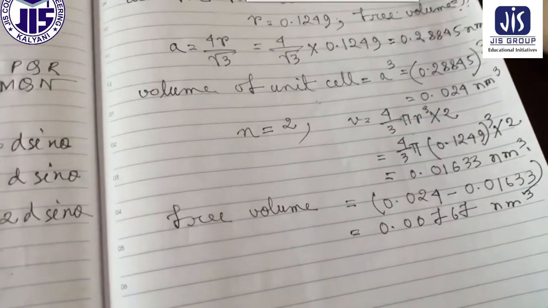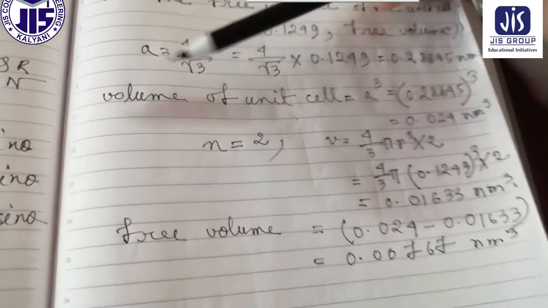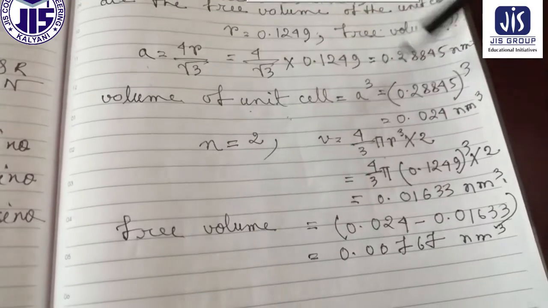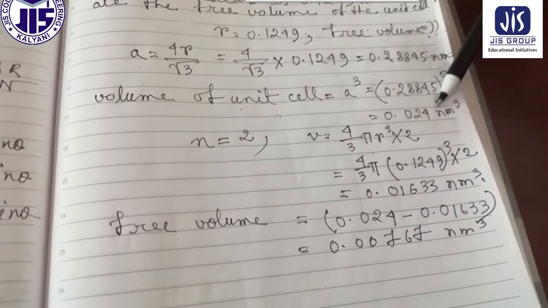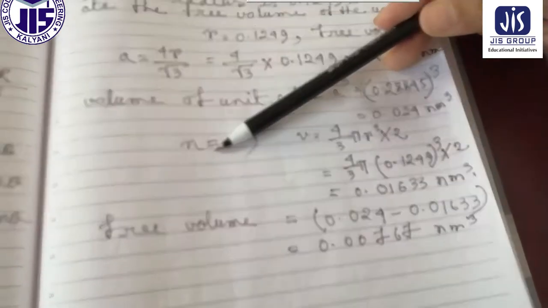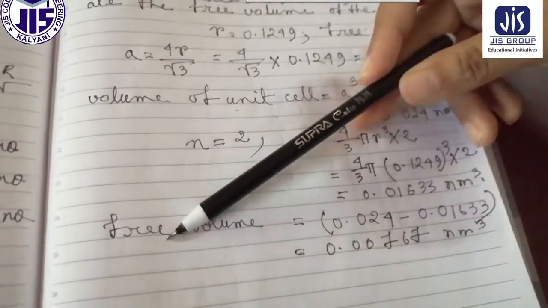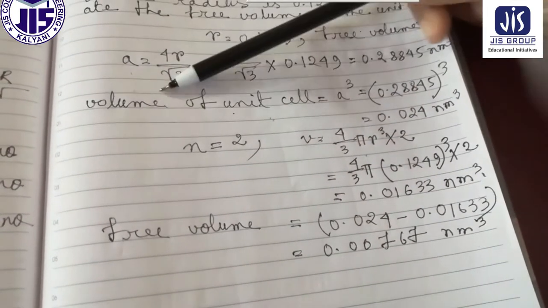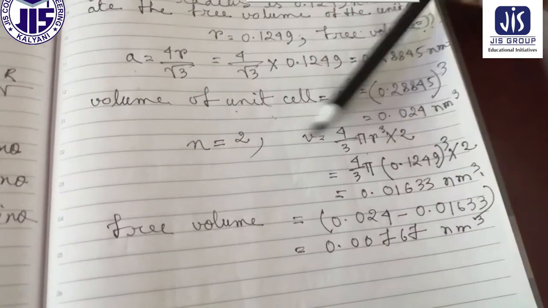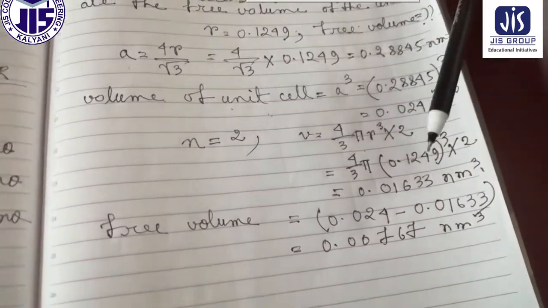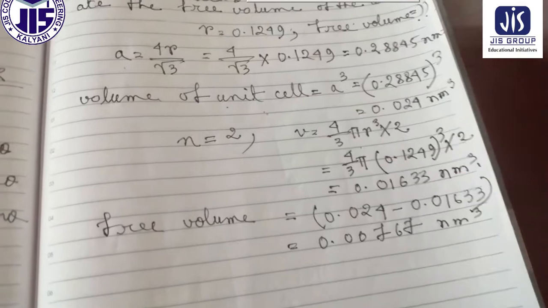So what we have done, let's recapitulate first. R is given, that is atomic radius. Now A equal to 4R by root 3, that is lattice constant. Therefore volume of the unit cell is A cube. Then n equal to 2, therefore V equal to 4/3 pi R cube into 2. Now if this is the total volume, and this volume is occupied by 2 atoms, then if we do the subtraction, this will be the free volume. This will be the answer.